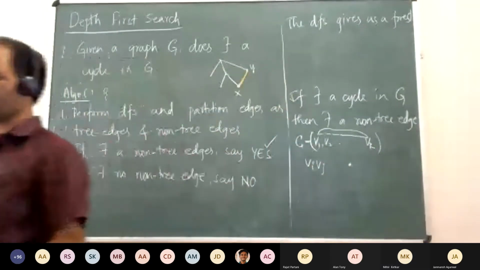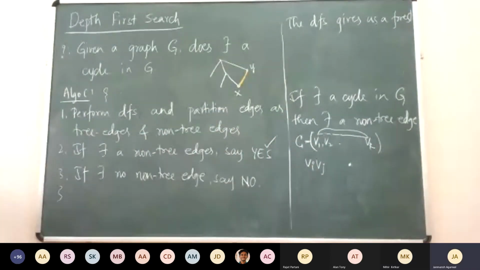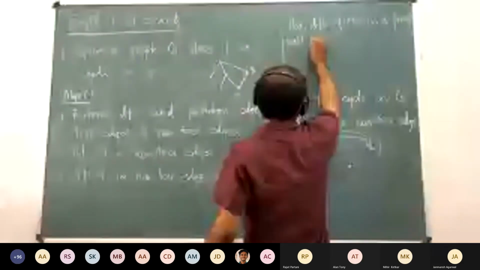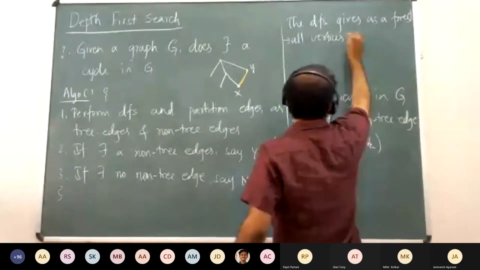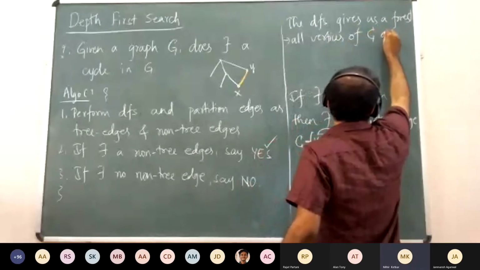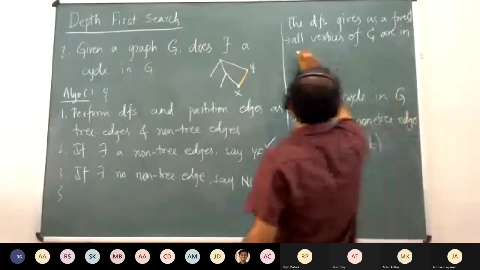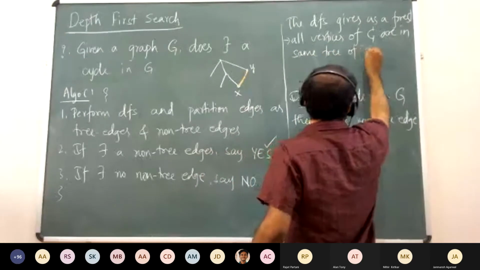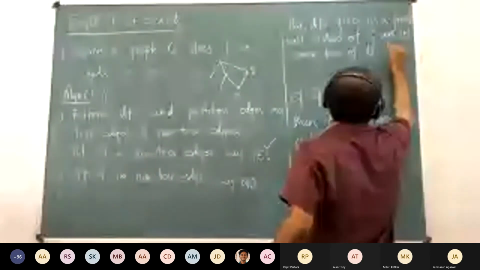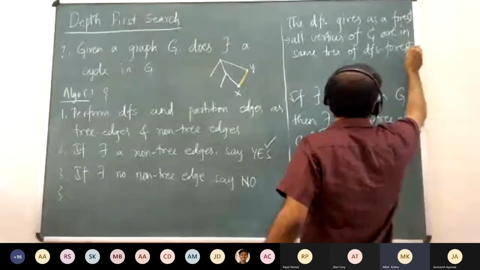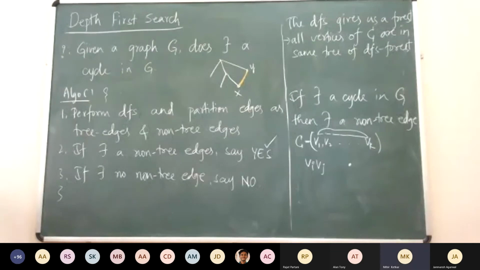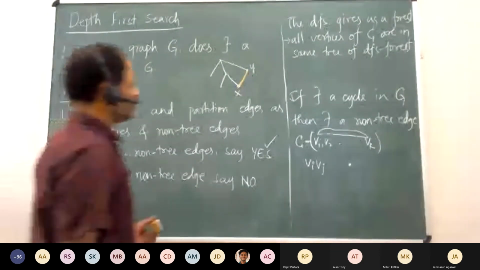Do they belong to the same tree of the forest? Yes, sir. Okay, so all vertices of C are in the same tree of the DFS forest. They will be, because they are in the same component, they are connected. At least that much is true for us.